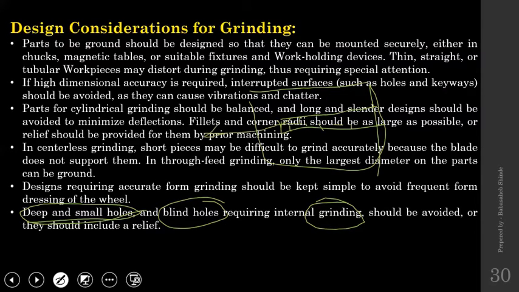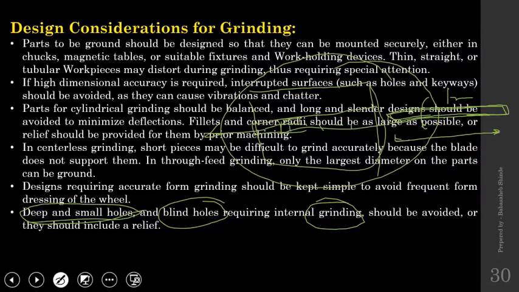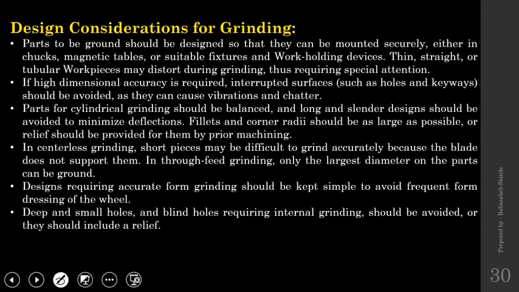If I keep increasing its depth, the grinding wheel length is going to increase, and this slender grinding wheel means its diameter is very small compared to its length. If such a grinding wheel is to be used, it is going to break very easily, and such operations should be avoided. So these are the grinding considerations that we need to take care of.